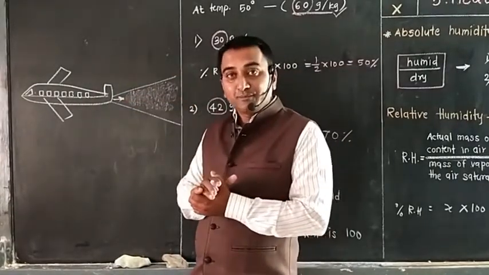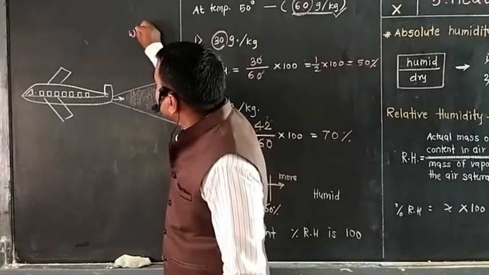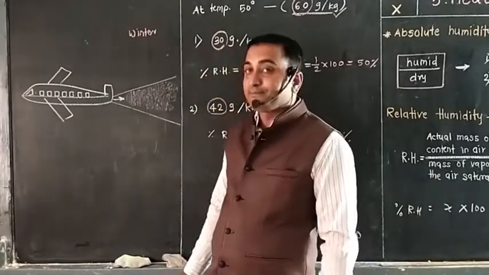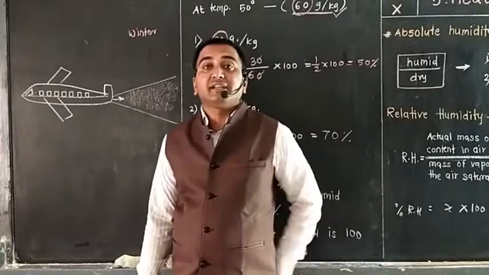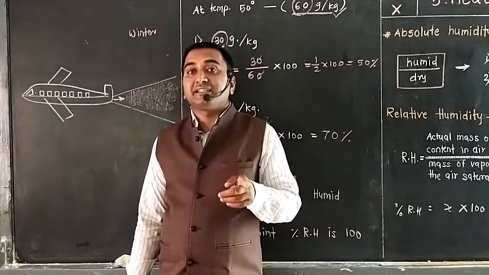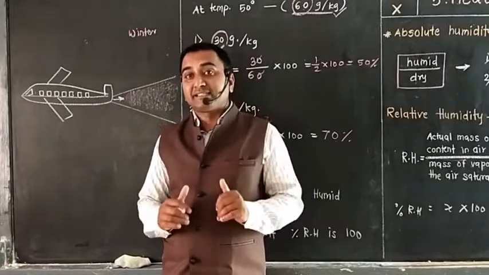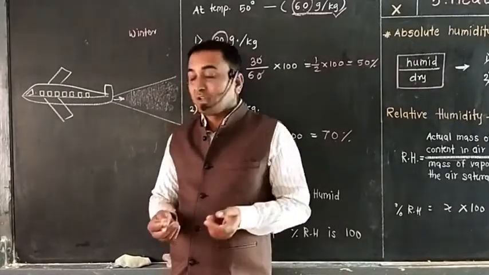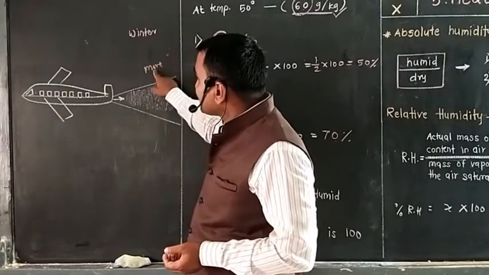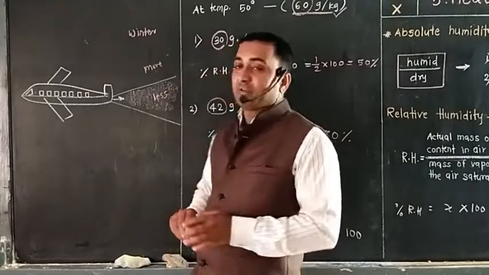But sometimes what happens in the winter? See, first we are discussing this in the winter season. What is going to happen in the winter season? First of all, within the winter season, temperature is less. Because of less temperature, water holding capacity is also less. So when water holding capacity is less, relative humidity is more, and here relative humidity is more, as compared to this, which has less relative humidity.